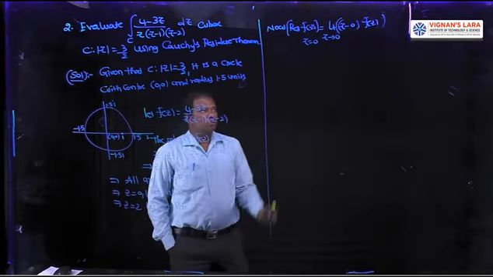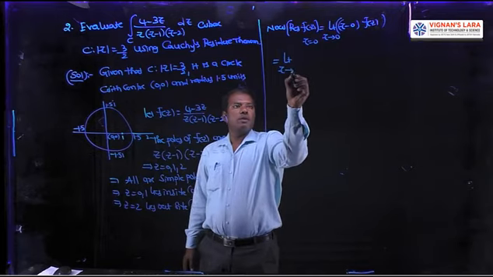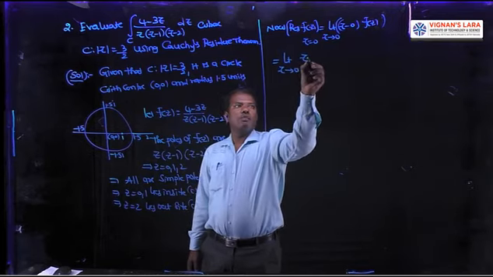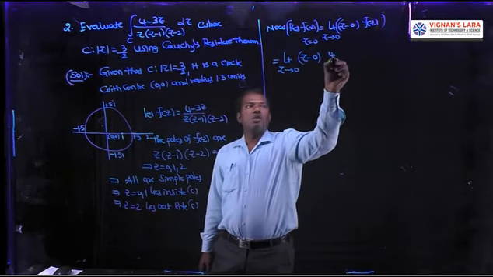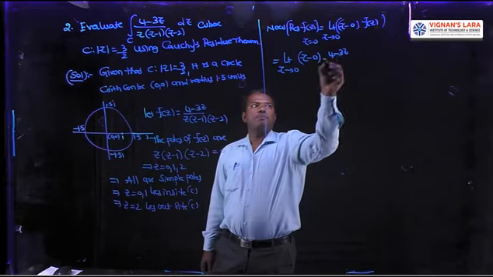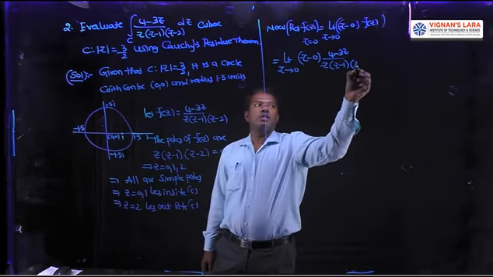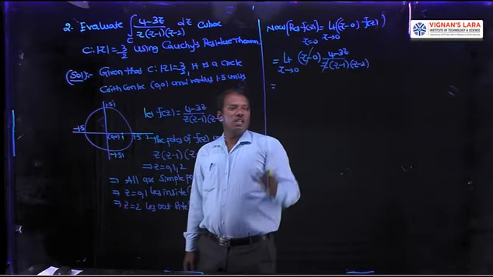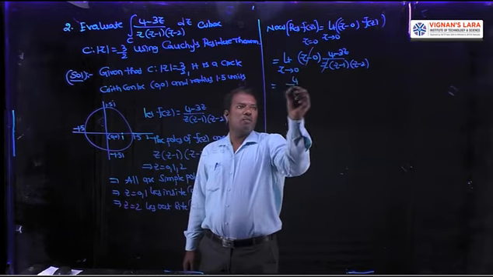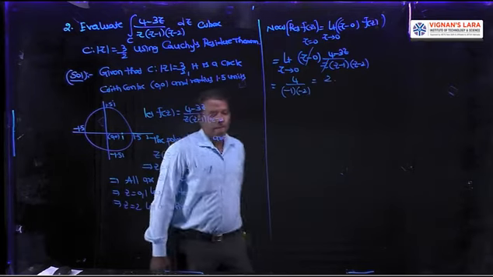Here a is 0, so z minus 0 means z. With f(z) = (4 minus 3z) / (z(z minus 1)(z minus 2)), z cancels. As z tends to 0, it becomes 4 by (minus 1)(minus 2), which is 4 by 2, that is 2.